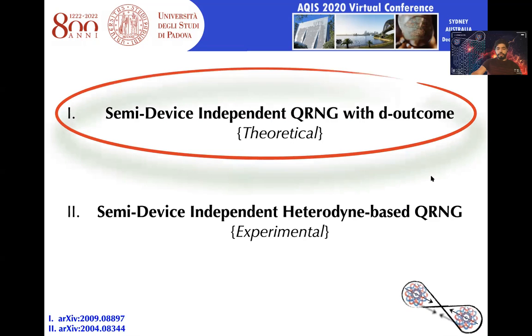This presentation is divided into two parts. In the first part, I will talk about the semi-device independent quantum random number generator with unbounded outcome. This is a theoretical work in which we present a general framework of this semi-device independent protocol with unbounded outcome. In the second part of this talk, which is actually recorded in an alternative video file, I will explain experimentally implementing this semi-device independent quantum random number generator exploiting heterodyne detection. Both works are now on arXiv, and you can find them with these two identifiers here.